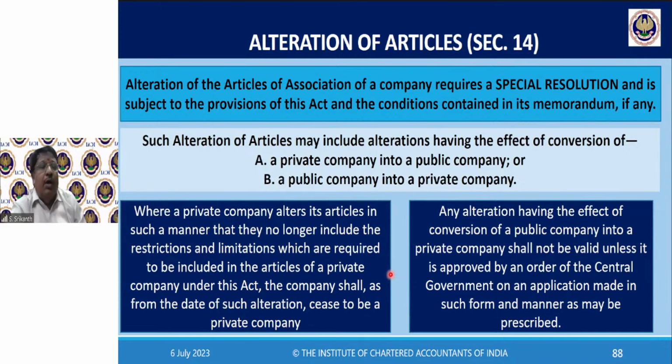So if you want to become public, then you remove that clause. Then you will no longer be a private company, you will become a public company. Any alteration having the effect of conversion of a public company into a private company shall not be valid unless it is approved by an order of the central government on an application made in such form and manner as may be prescribed. Are you able to understand the point here?